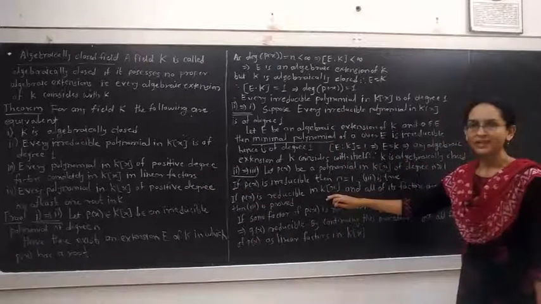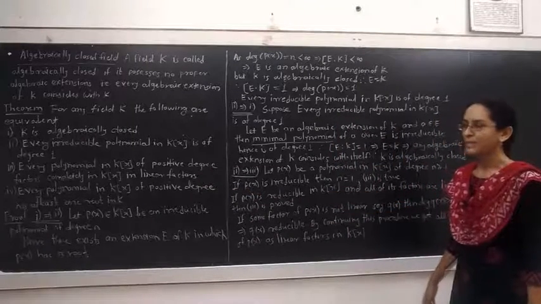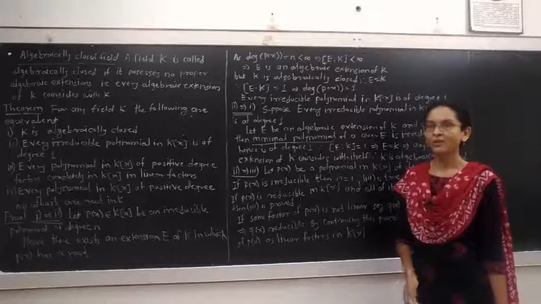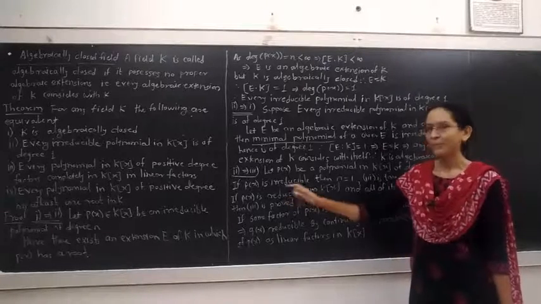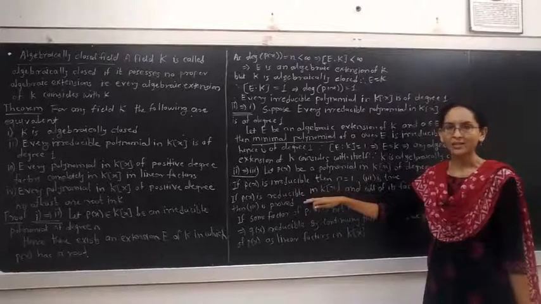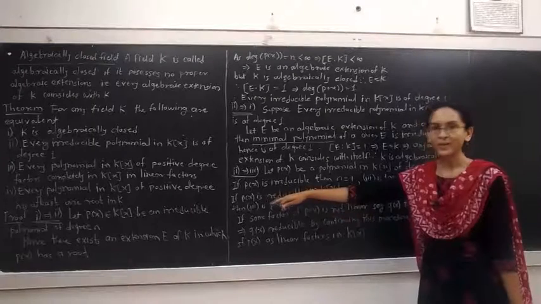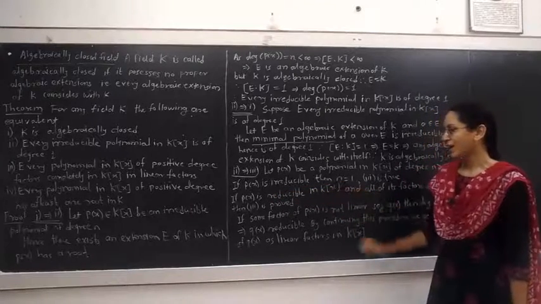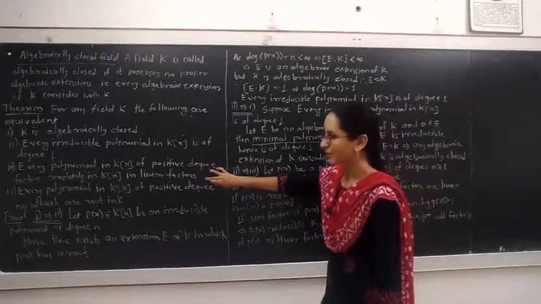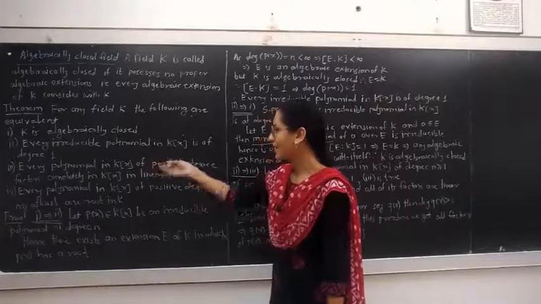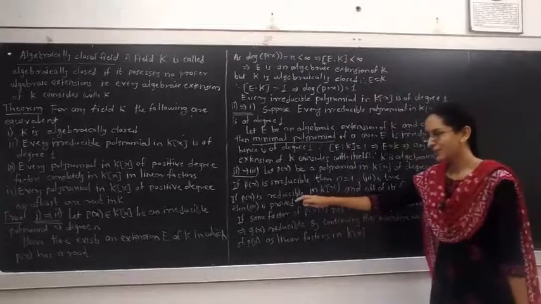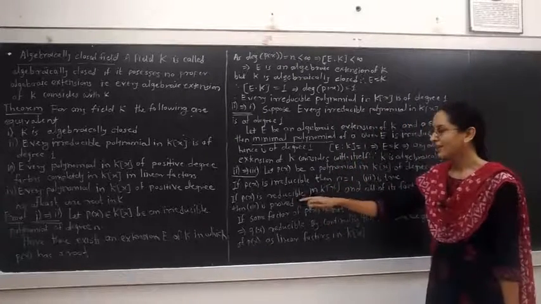The second case is P(x) is reducible. P(x) is reducible means P(x) can be written as a product of distinct factors whose degrees are less than the degree of P(x). P(x) is reducible in K[x] means all the factors of P(x) whose degree is less than the degree of P(x) belong to K[x]. If all those factors are linear, then we proved the third point, because we have to prove that every polynomial in K[x] has linear factors in K[x] only. If P(x) is reducible and all of its factors are linear, then we proved the third.